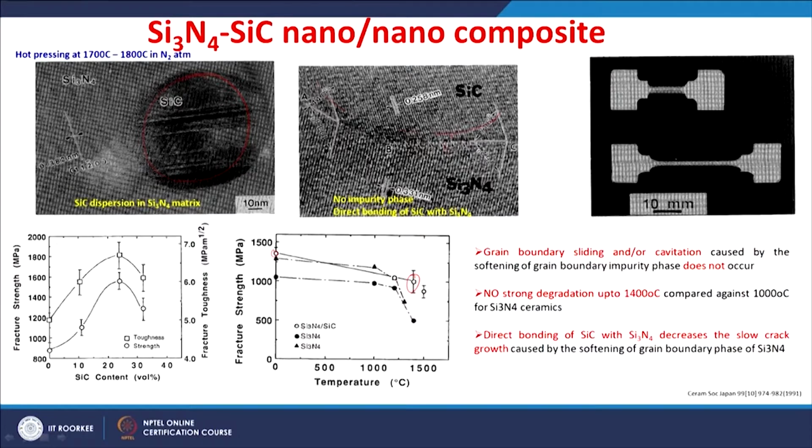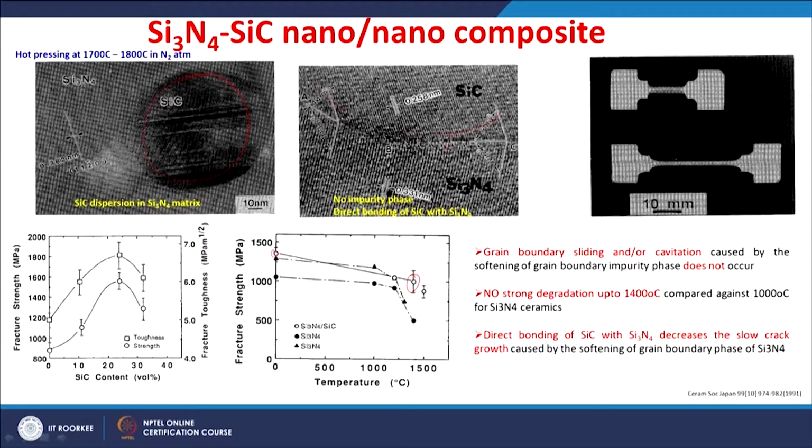So, looking at the fracture strength versus the silicon carbide content, a maximum fracture strength at room temperature of around 1800 MPa is reported, and a fracture strength of around 1500 MPa is reported if you have 25 volume percent of silicon carbide.